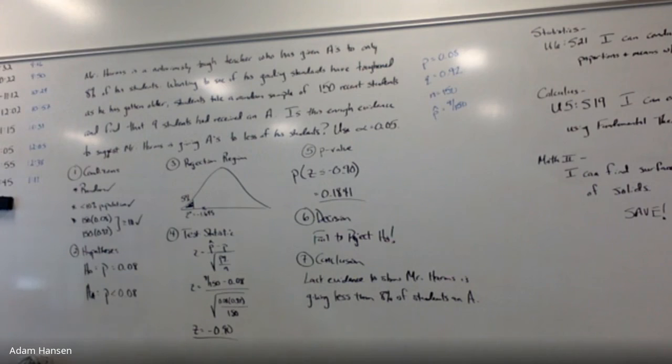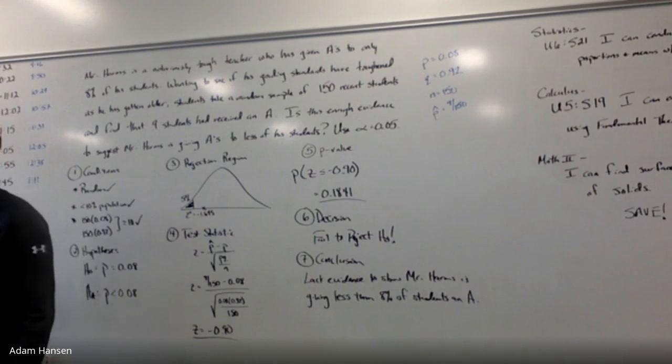That'd be like the jury coming back and saying, we find the defendant innocent. Well, no, that's not how that works. We just lack evidence to show otherwise.